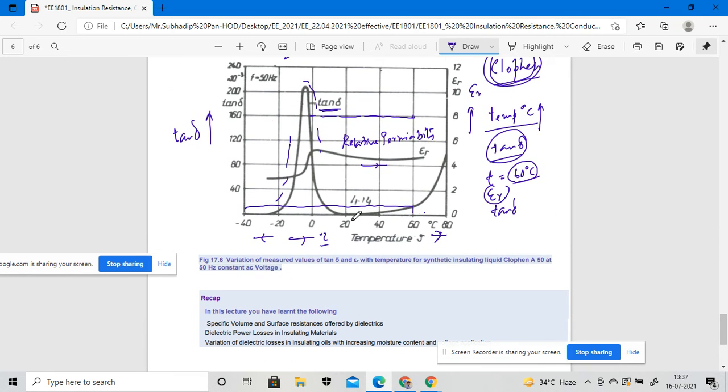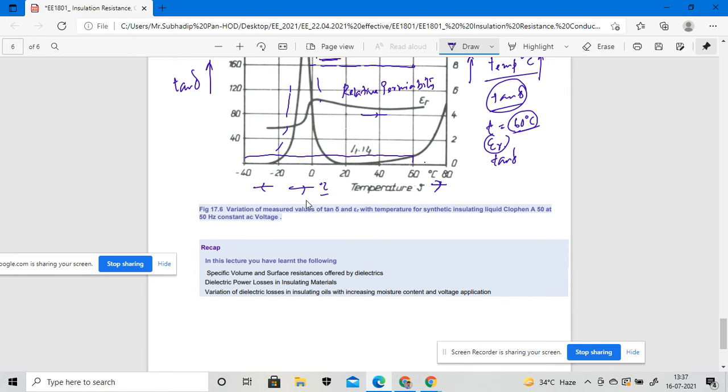So this graph is the variation of the measured values of tan delta and epsilon r with temperature for a synthetic insulating liquid, clophen, at a certain frequency of 50 hertz. That means my frequency is fixed, at a constant AC voltage.